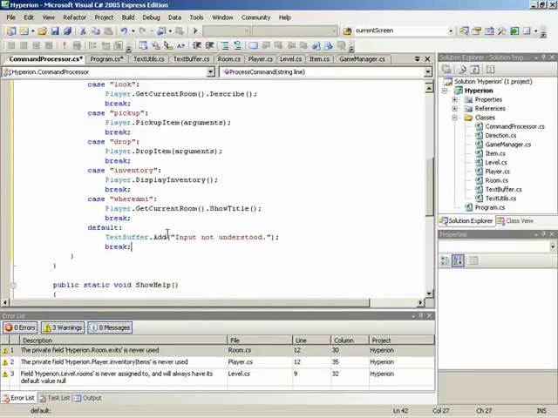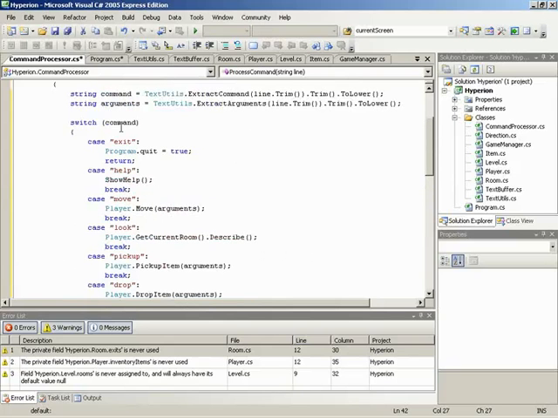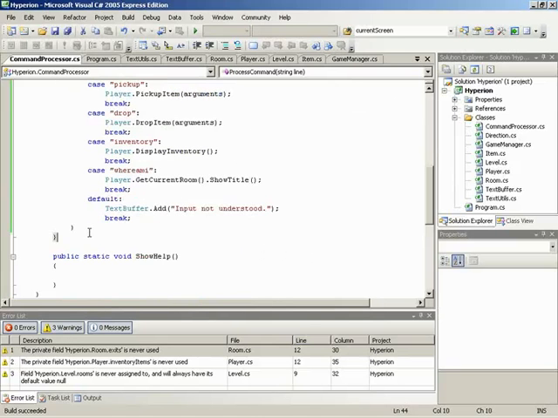So let me take out this last line, and we should be able to build just to make sure that we've got our switch and our command and arguments running. So I'll build, and everything looks good. No errors whatsoever. Now, do you want to go ahead and add these in here and show them why we're breaking out so that we hit the last 2 pieces of the command processor?